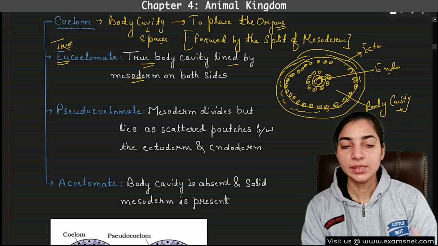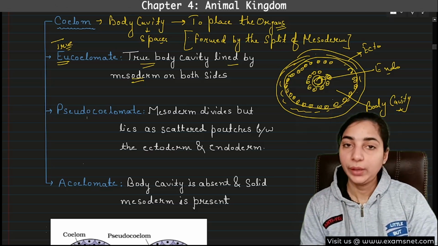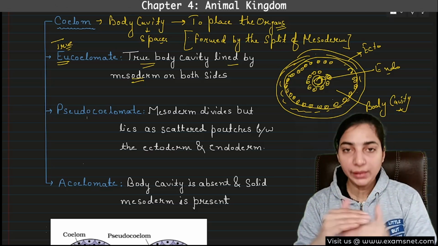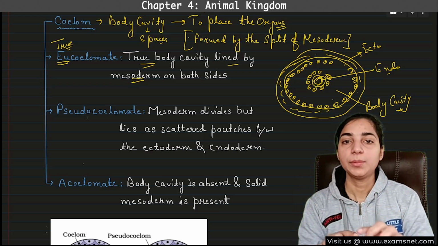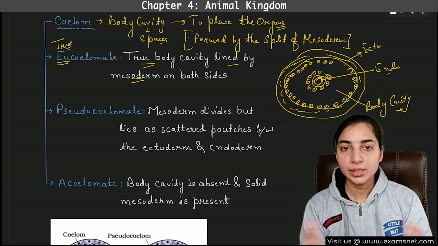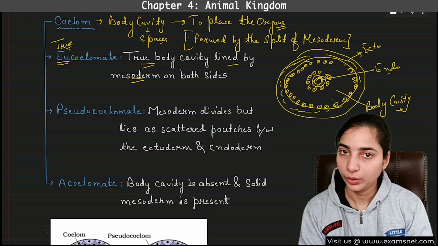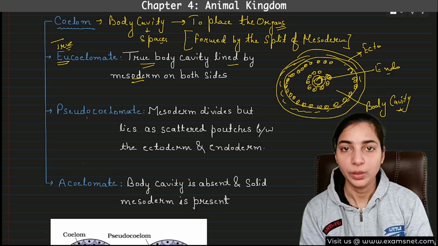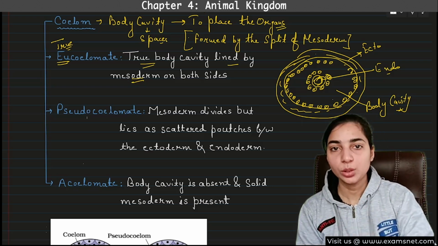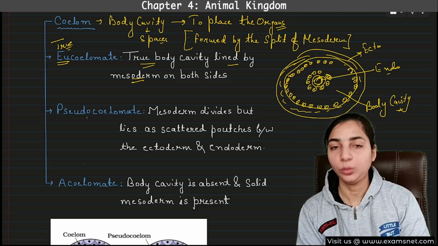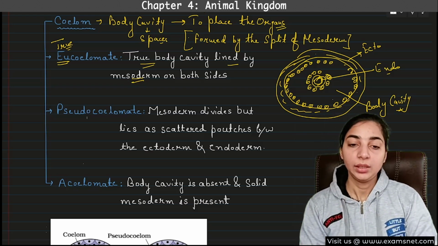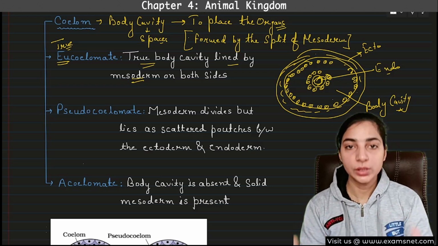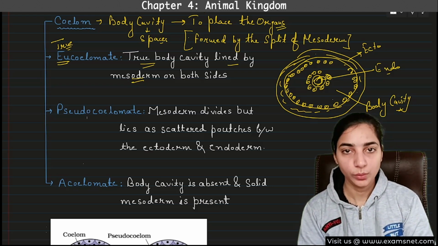So what did we discuss? We discussed that when the mesoderm splits into two parts, then in between the mesoderm some space is created, and that space is known as the coelom. That is the body cavity, or the coelom. That means on both sides of the coelom, on the upper side and the lower side, a layer of mesoderm will be present. Now, this is known as the true coelom. This is the correct method of formation of coelom.